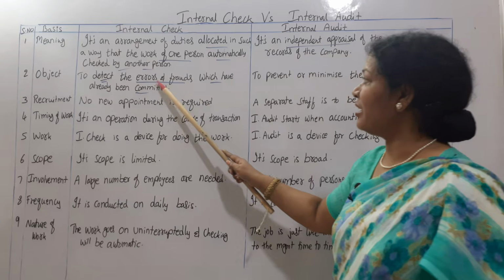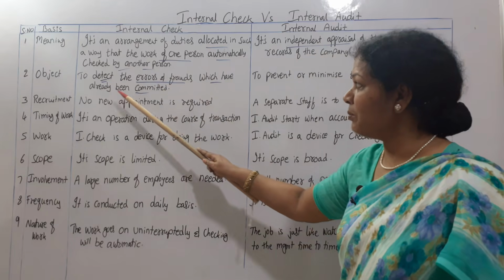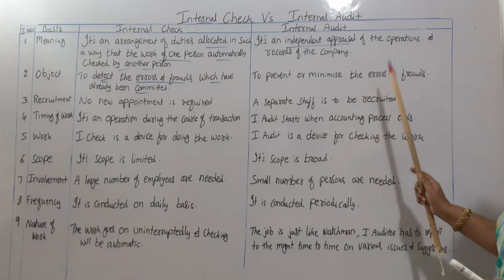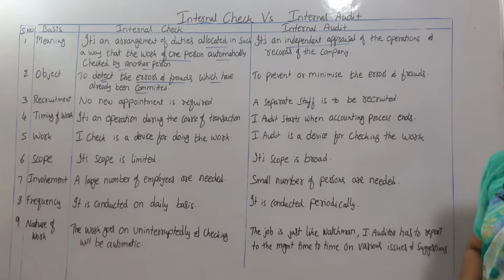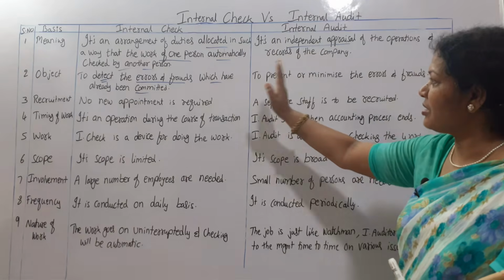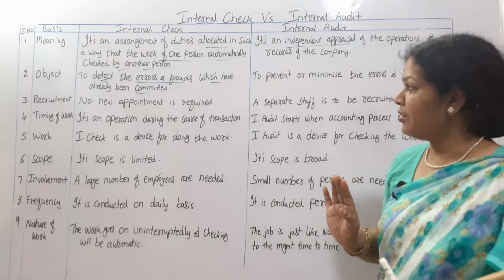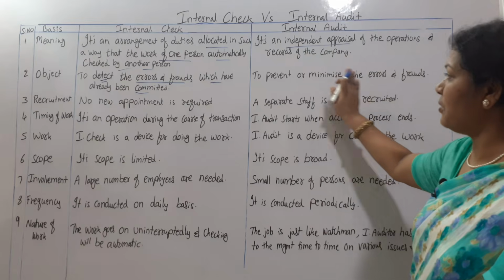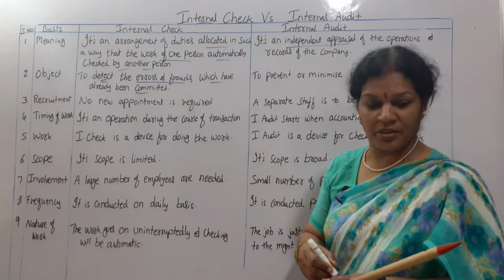To detect the errors and frauds which have already been committed, and here to prevent or minimize the errors and frauds. Mainly to prevent, actually it comes this side. To prevent or minimize the errors and frauds, this is internal check.